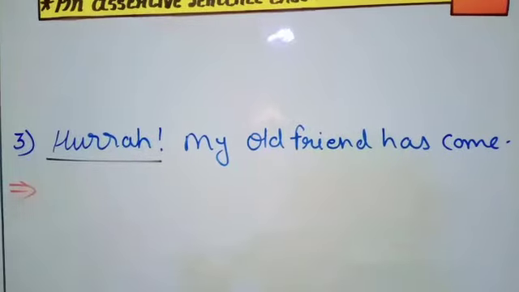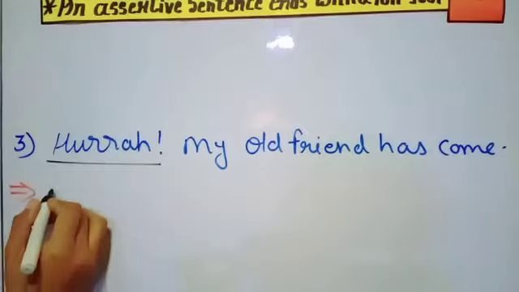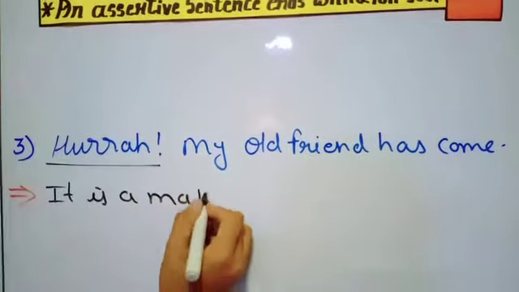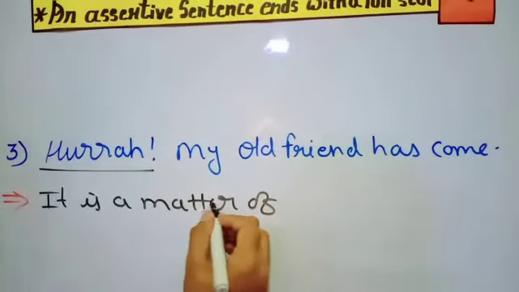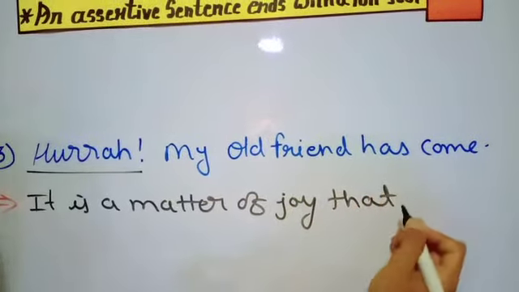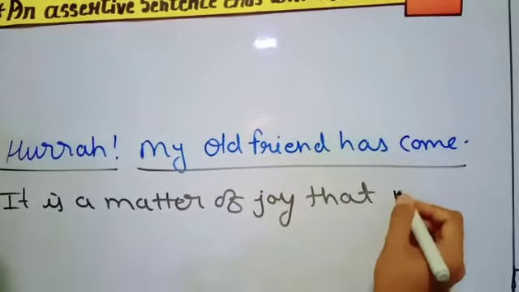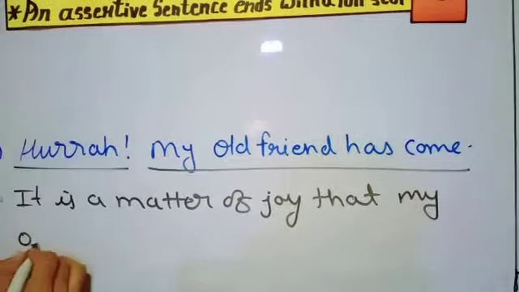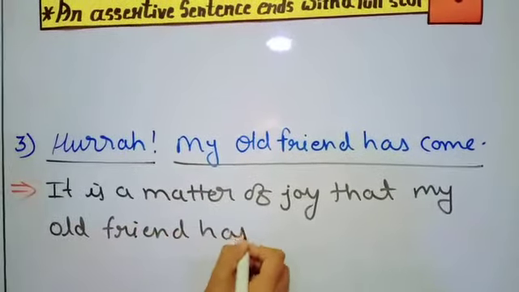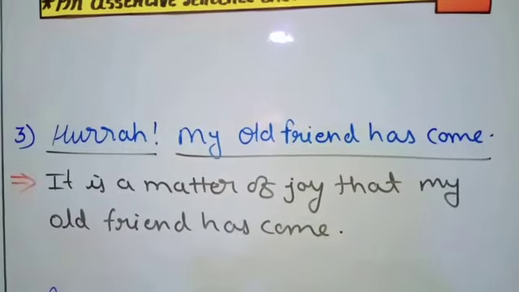So this hurrah is going to change with it is a matter of joy. Then conjunction that. My old friend has come, as it is. And at the last, full stop.